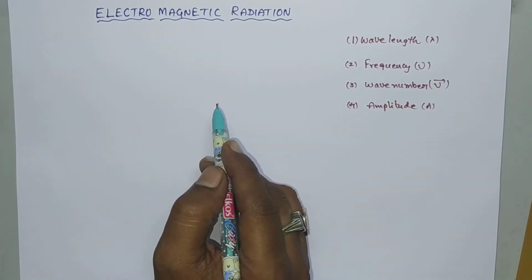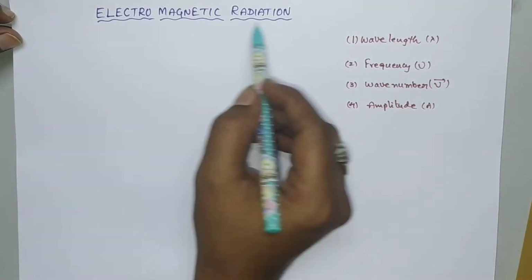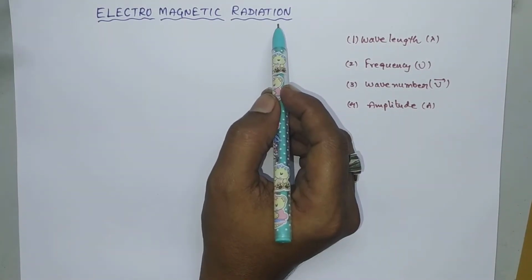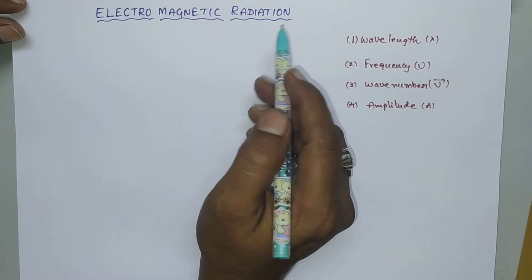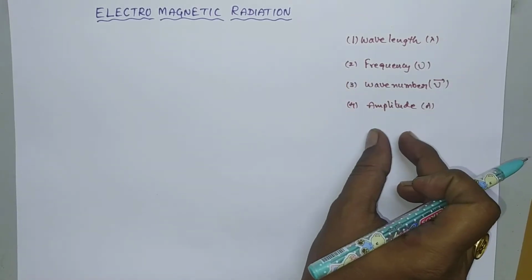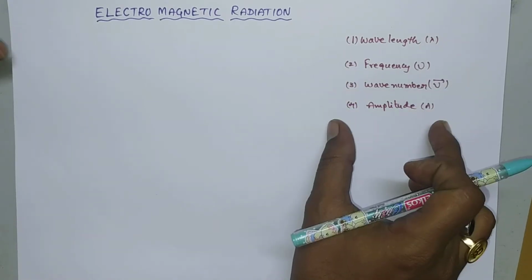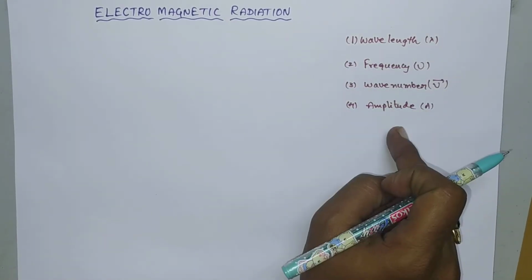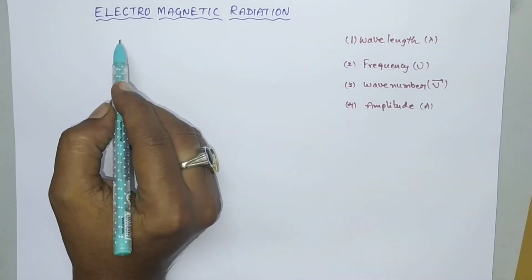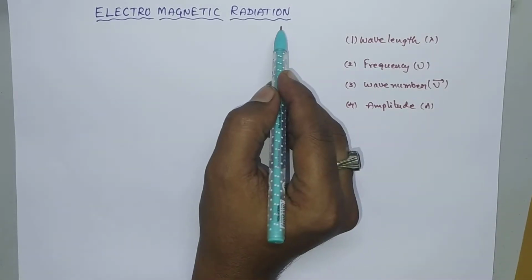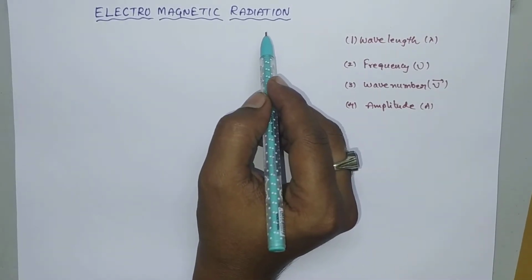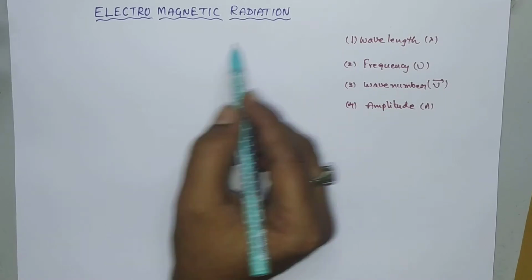Today in this session we are going to discuss electromagnetic radiation. This electromagnetic radiation will have several fundamental properties like this. So in this video we are going to discuss these fundamental concepts. Now, electromagnetic radiation is one form of wave.